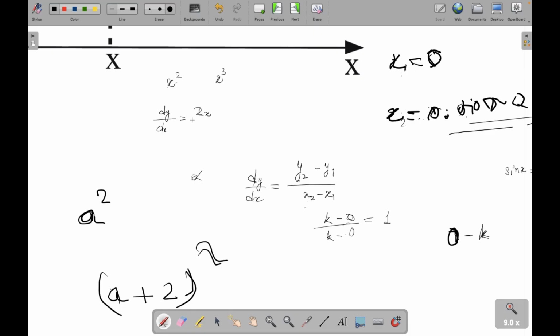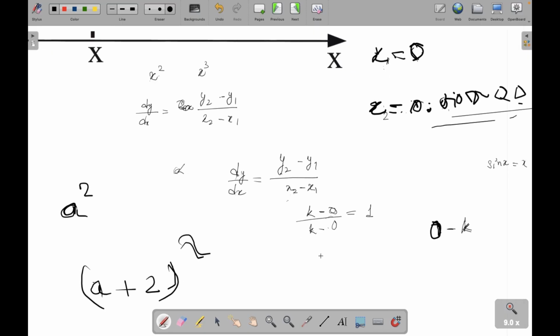So that was a formula. It is just y2 minus y1 upon x2 minus x1. This is the formula and nothing else. Now x2 minus x1 should be in your hand.